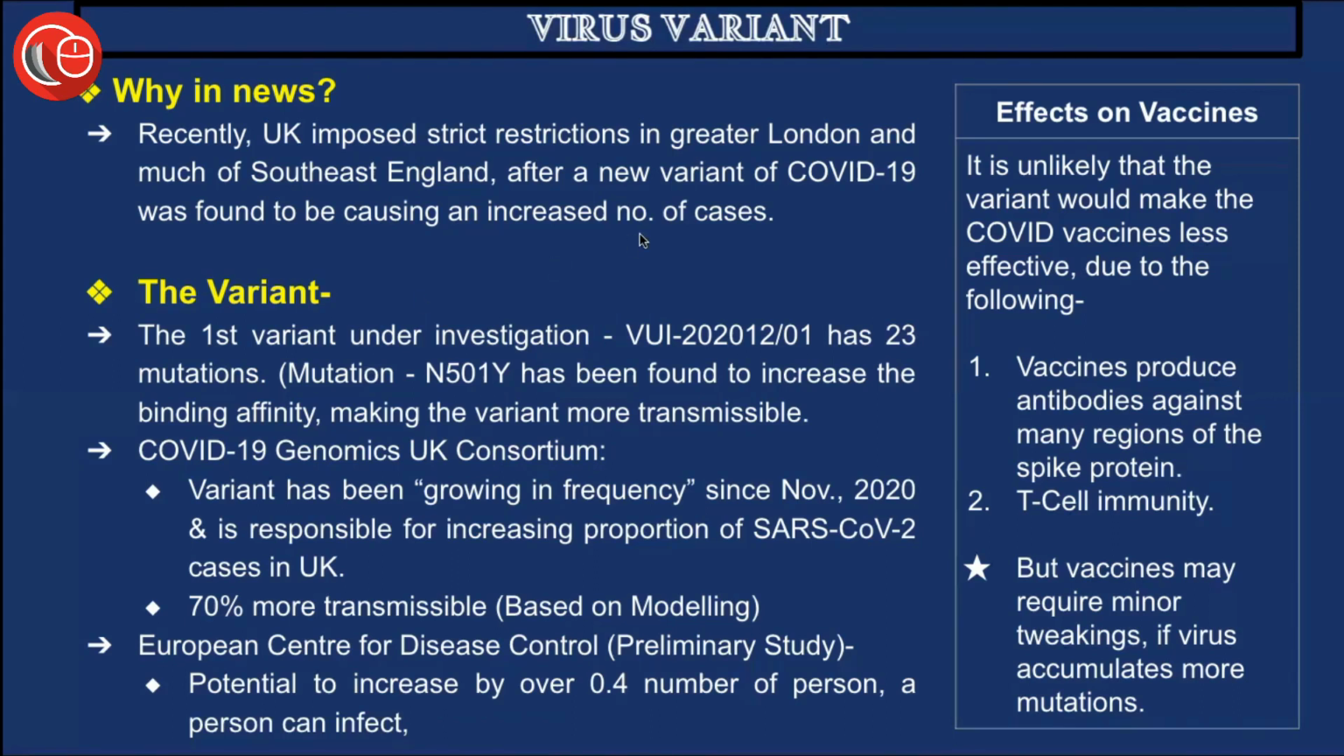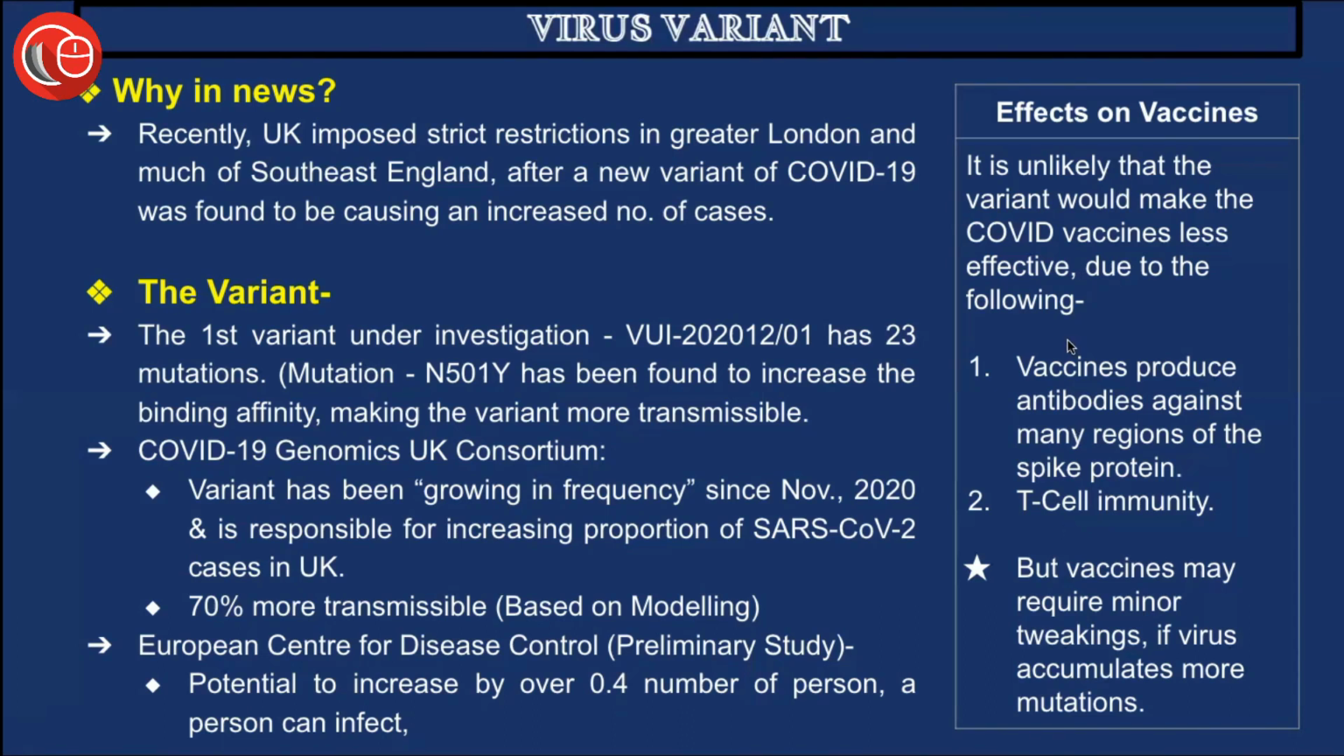But what we have in hand is that the vaccines produce antibodies against many regions of the spike protein. So all in all, we can expect that these vaccines will effectively be able to curb this new variant of COVID-19 as well. And also, this has T killer cell immunity. T cells, also known as T killer cells at times, are considered so that any vaccine that has these T cells is a very strong vaccine, and it has a long-lasting effect as well.